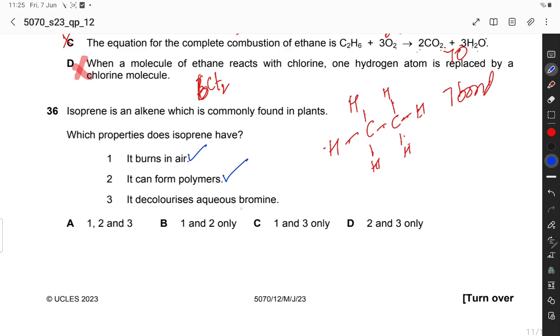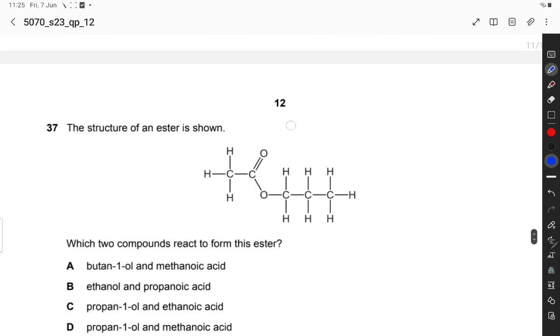It also decolorizes aqueous bromine. These are the properties of isoprene, because it has a carbon-to-carbon double bond, so it can burn in air, form polymers, and decolorize aqueous bromine. So 1, 2, 3 are correct. So option A is the correct option.